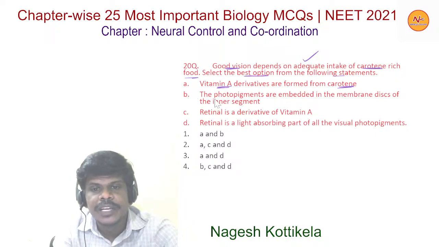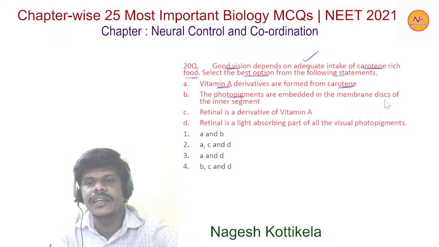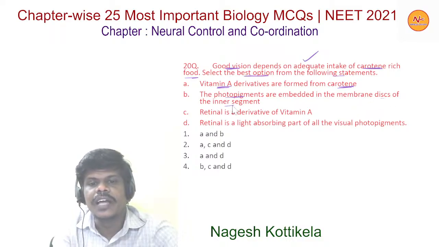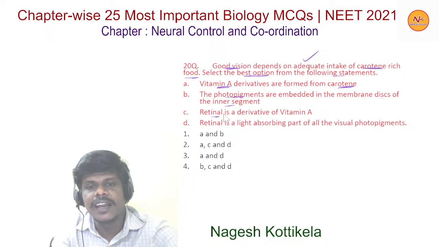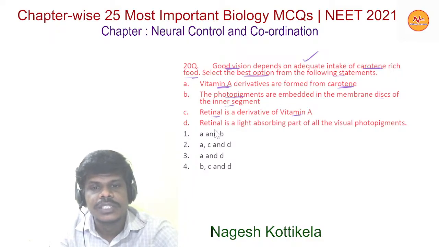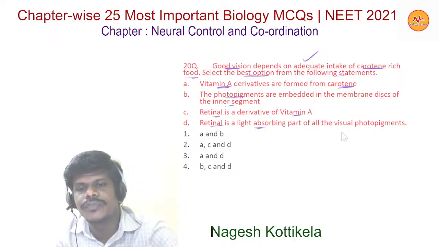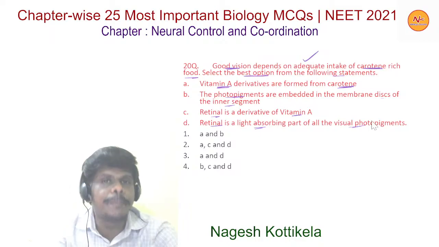B, the photopigments are embedded in the membrane discs of the inner segment. C, retinal is a derivative of vitamin A. D, retinal is a light absorbing part of all the visual photopigments.